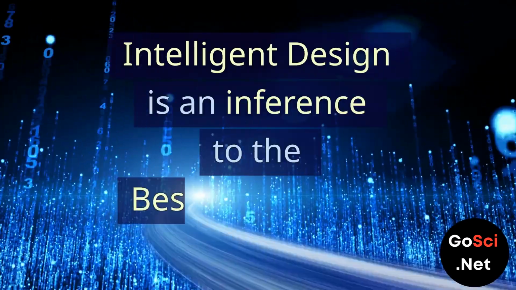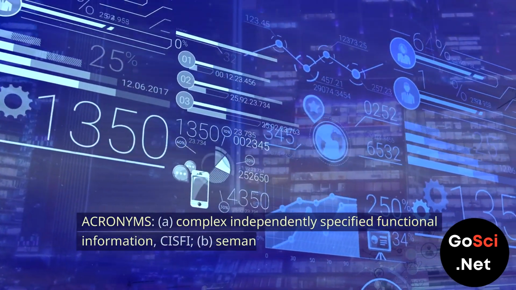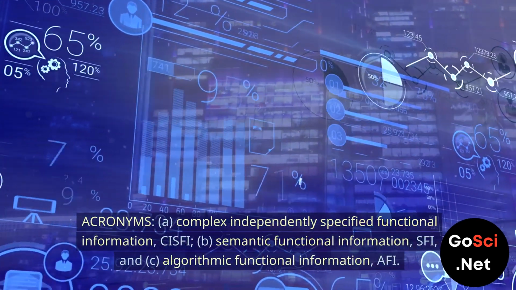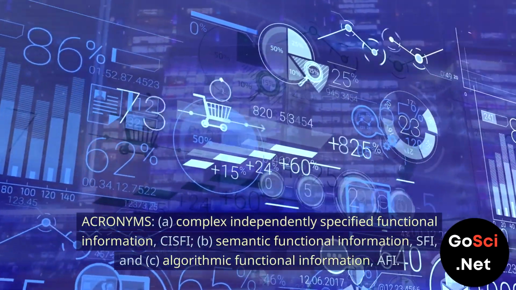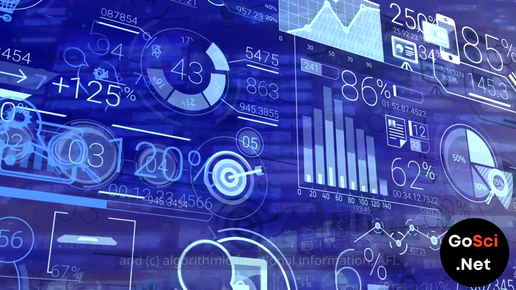Intelligent design is an inference to the best explanation. Acronyms. A. Complex Independently Specified Functional Information, CISFI. B. Semantic Functional Information, SFI. And C. Algorithmic Functional Information, AFI.